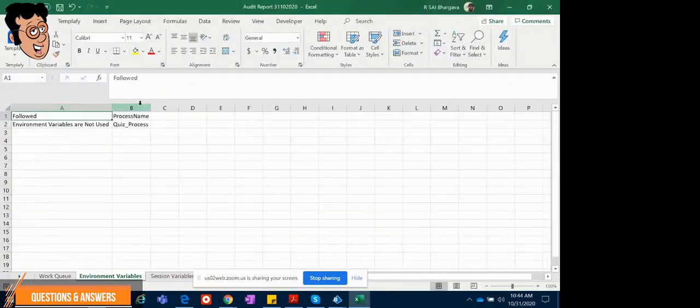My question is, this is the output file. So if you see, the variables are not used, environment variable, and it was showing the process name over there.